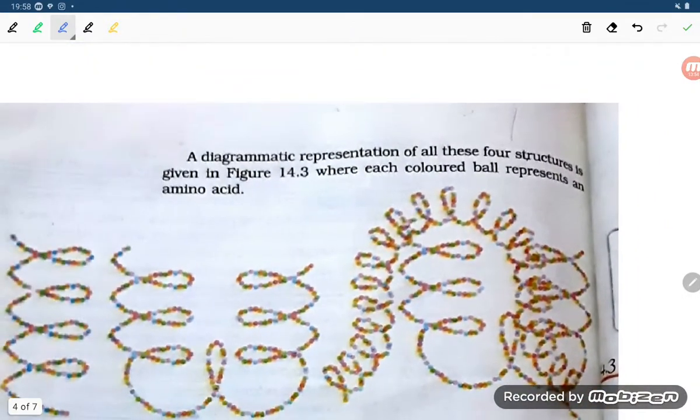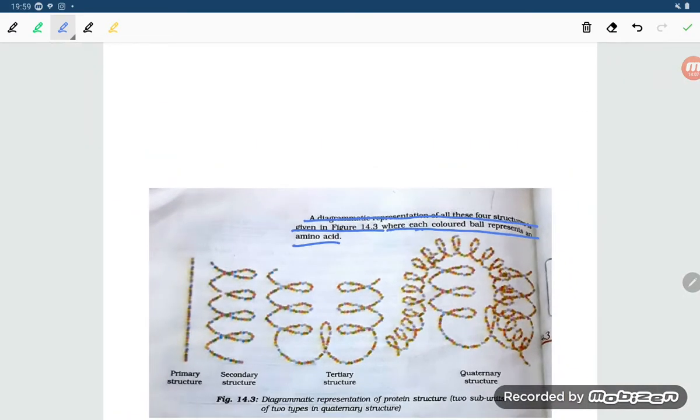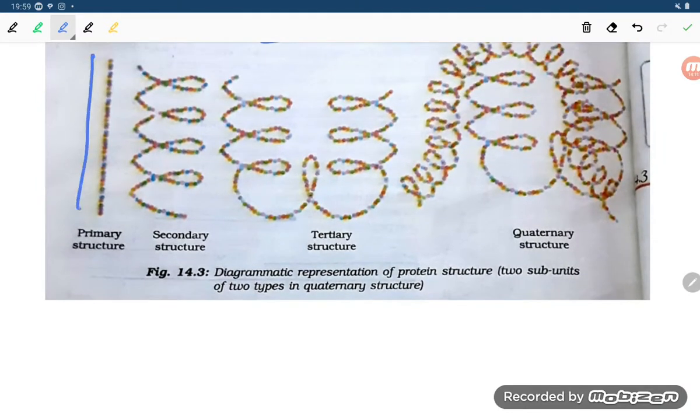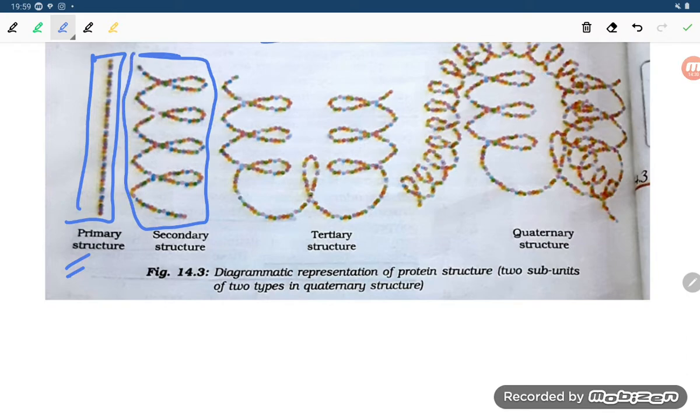See, student, a diagrammatic representation of all these four structures is given below in figure 14.3, where each colored ball represents an amino acid. See, student, the first structure is representing the primary structure, and there is a single folding shape, which they are saying is the secondary structure.